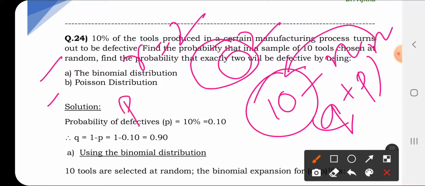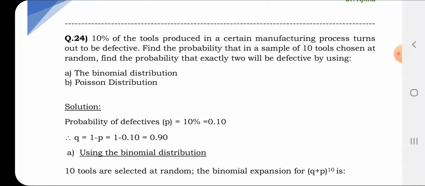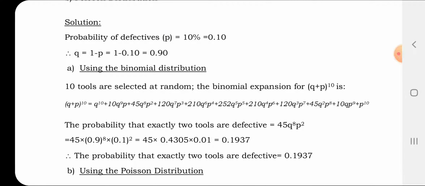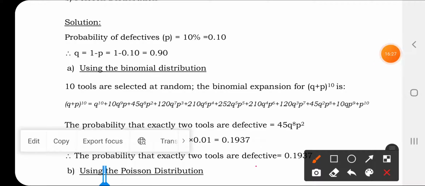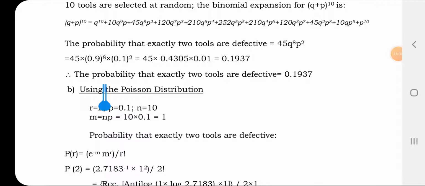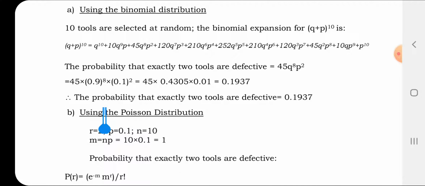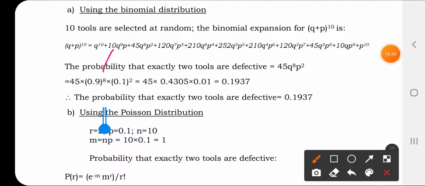Exactly 2 means you have to choose that term whose power of p is 2. If the power of p is 2, the power of q will be 8. Always remember that the power of p and the power of q, when added together, will be equal to n. So this is how the expansion is done. The power of p is 2 and the power of q is 8. You can solve this by the method we have already seen.